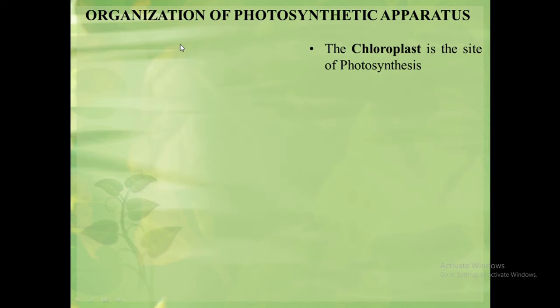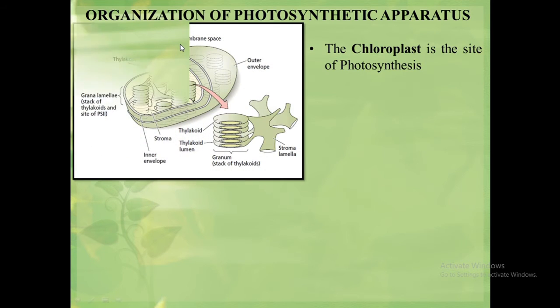The entire process of photosynthesis takes place in a specialized organelle of the cell. In photosynthetic eukaryotic organisms, it takes place in the chloroplast. We know that the chloroplast has two membranes, that is, an outer membrane and an inner membrane. The chloroplast has specialized structures